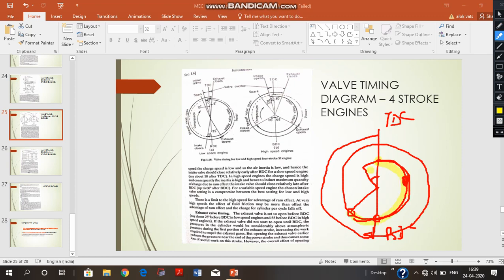But the compression stroke has started after BDC. From here the compression stroke has started. Now this is the compression stroke, and before the piston reaches the TDC, at some degrees of the crank angle, there is an ignition. You can say this is where the ignition of the spark happens. Now from here to here, the combustion has started at this point, and the combustion takes place.